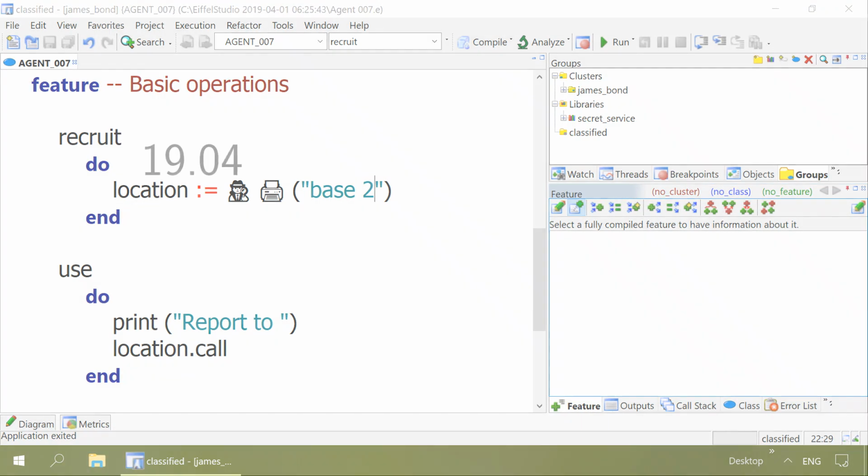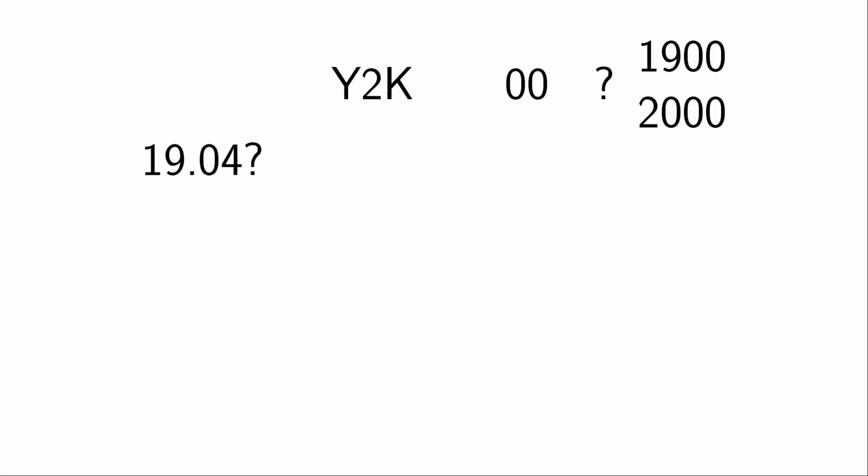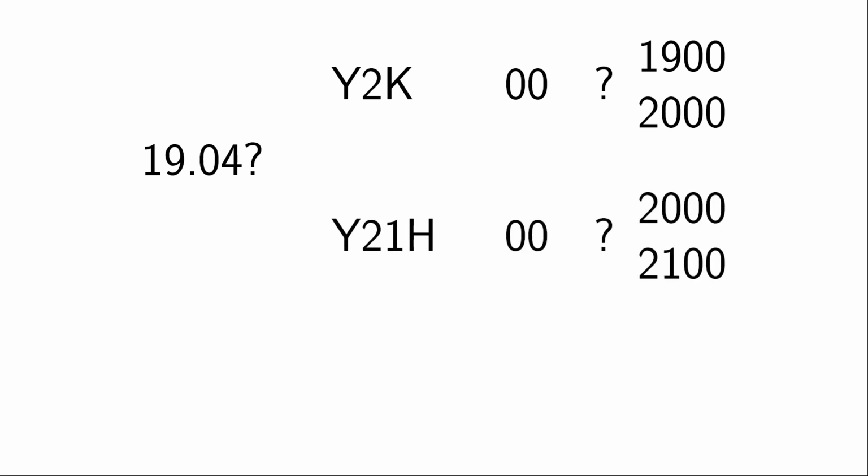By the way, the convention used to specify the version number suffers from the Y21H problem, similar to the Y2K problem experienced at the beginning of the 21st century, when it was unclear if the number 00 stands for 1900 or 2000. Nowadays, a two-digit version number does not distinguish between 2000 and 2100.